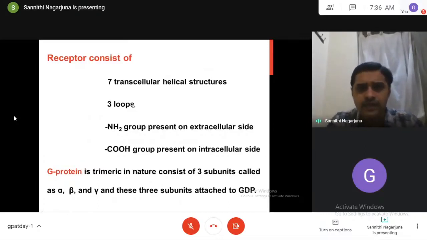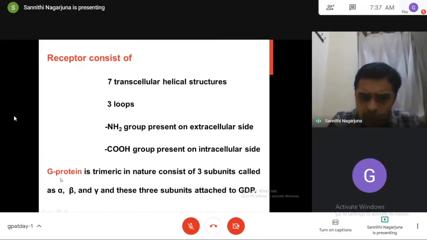And we all know that the receptors are chemically proteins. Proteins means made from amino acids, so they should possess functional groups like NH2 and COOH. This NH2 group is present on the extracellular side, and the COOH group is present on the intracellular side. So see this structure of receptor: 7 transmembrane helical structures, 3 loops, NH2 group on the extracellular side, COOH group on the intracellular side.